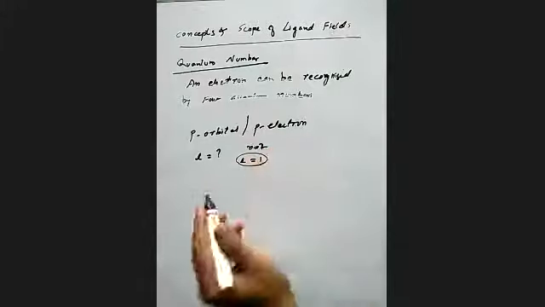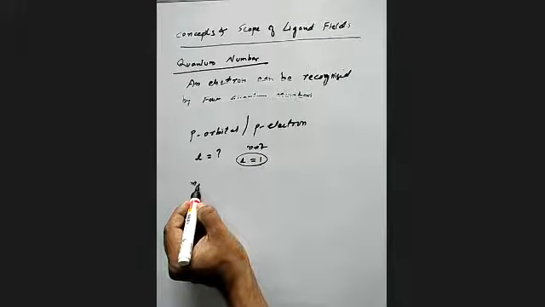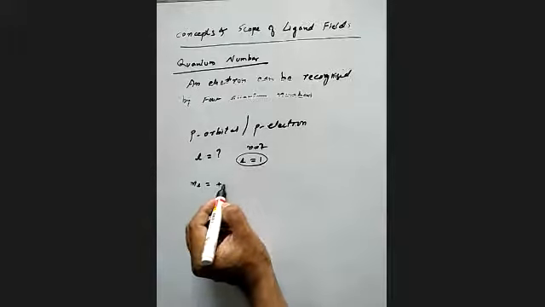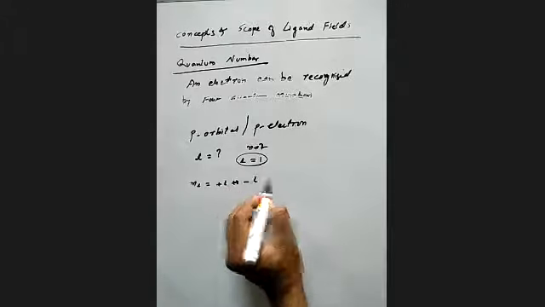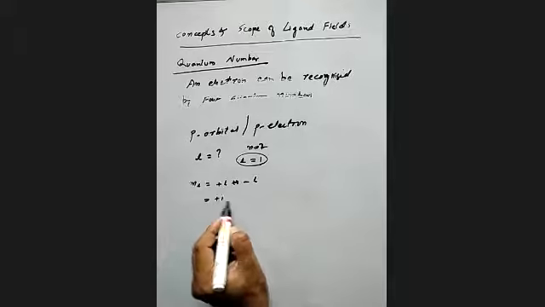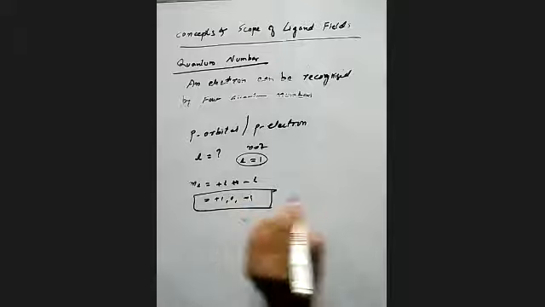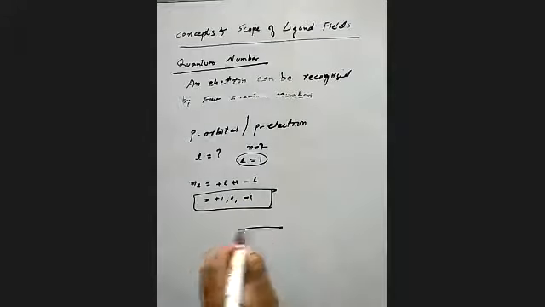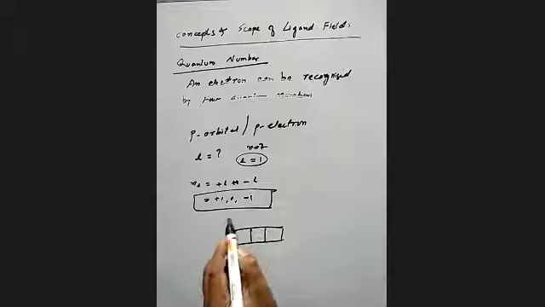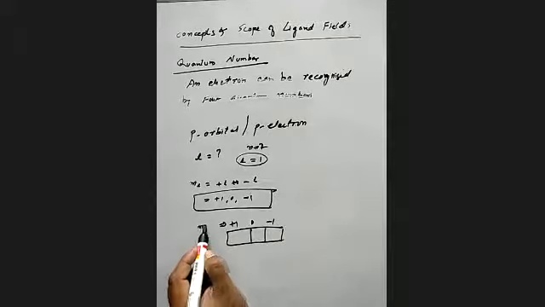Go further. The value of ML is from plus L to minus L. So we can have plus 1, 0 and minus 1. When I am drawing the p orbital, these are plus 1, 0 and minus 1. These are nothing but the values of the magnetic angular momentum quantum number. Fine, that's all. I hope you have understood this very well.